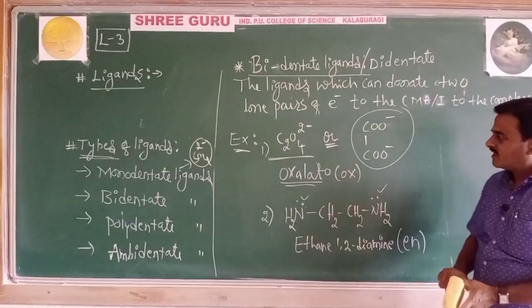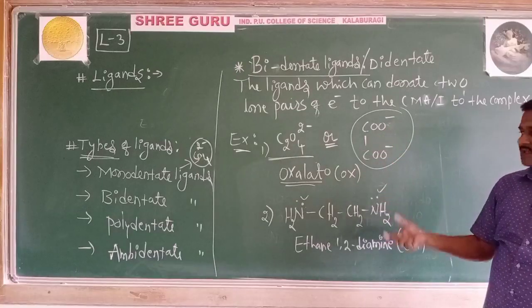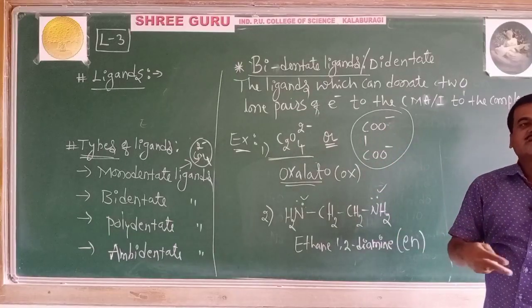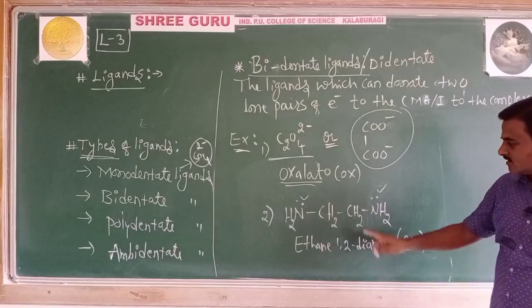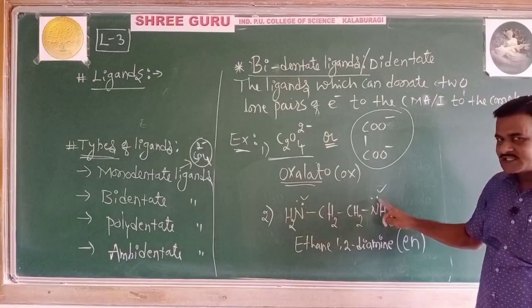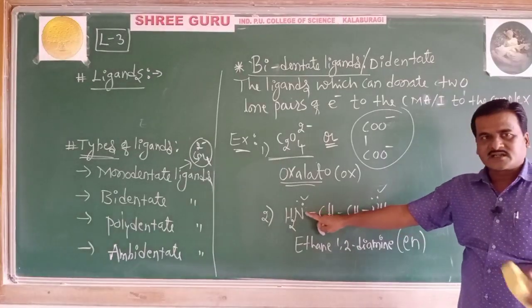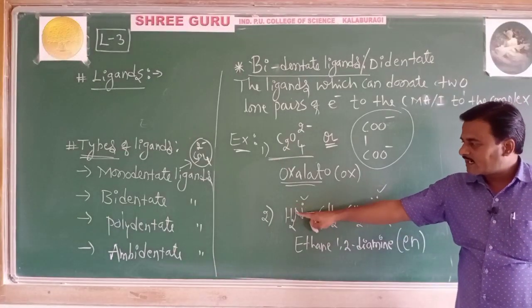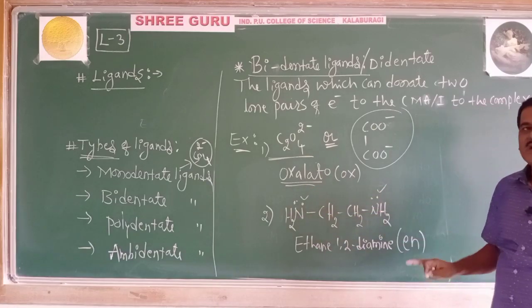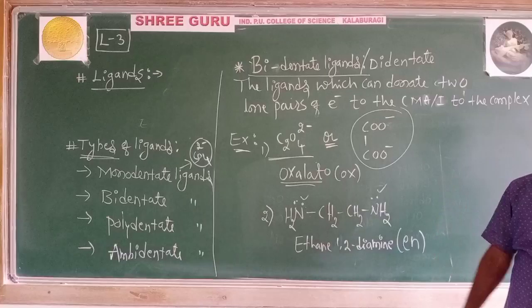Those are monodentate. Here, the ligand has two donor atoms and can donate two lone pairs of electrons. This nitrogen can donate one lone pair through a coordinate bond to the central metal atom, and the other can link through another coordinate bond. Thus, it is an example of a bidentate ligand.